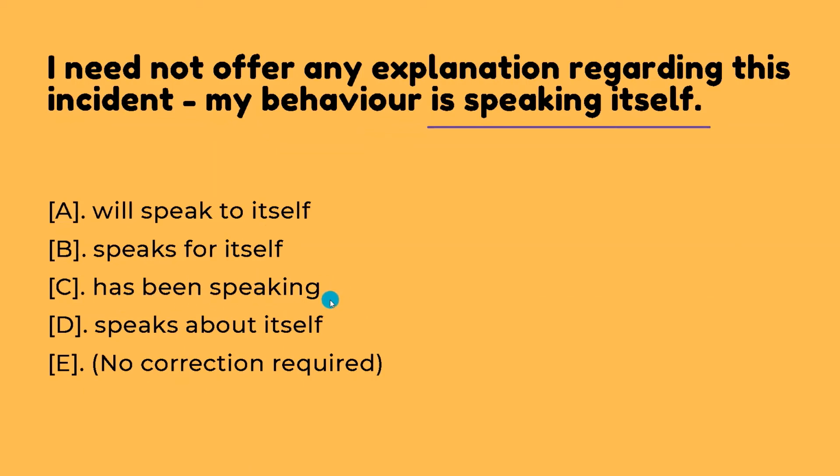No, speaking to whom, or what purpose is it serving? This is not mentioned, so option C is also wrong. My behavior speaks about itself. No, about is a wrong usage here. It should be speaks for itself. So option B is the most correct answer.